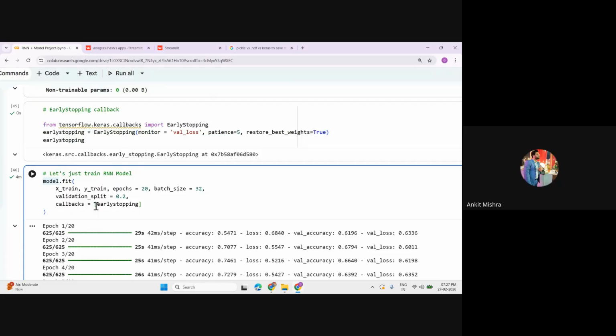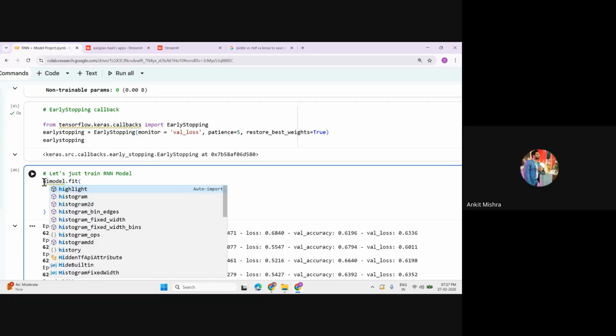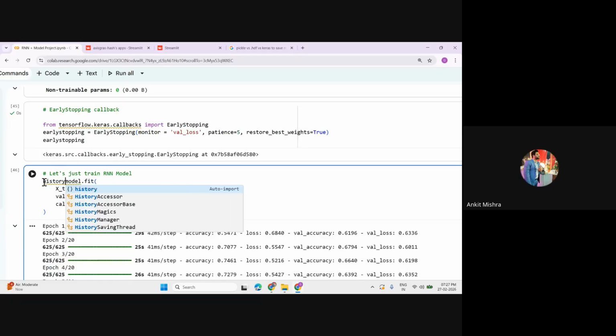We have already used this in the previous classes. It is recommended to store that fit part in a history variable, so that you can call back your histories and trace the path that the model has taken. But right now we have already trained that model, so let's skip this one.